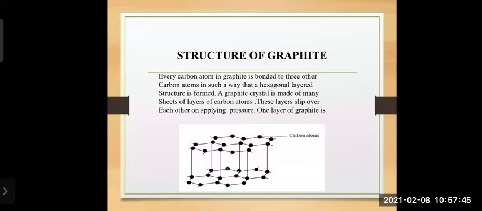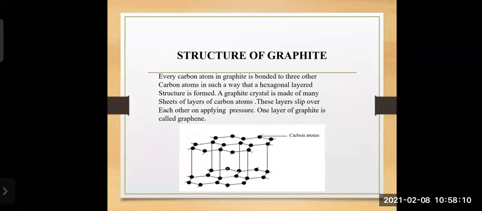These layers slip over each other on applying pressure. When you hold the graphite in your hand and press with your thumb and your forefinger, it will slip. And the reason for its slipping is it has layers one above the other, and those layers slip when you press with a hand, when you apply pressure.